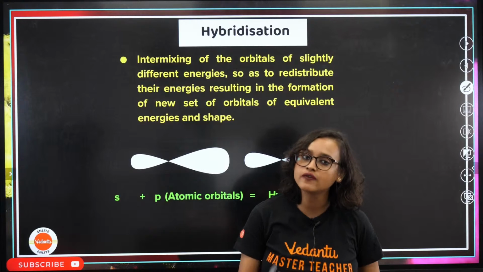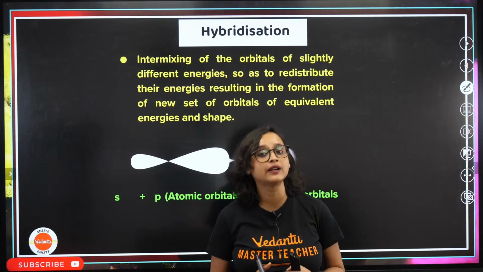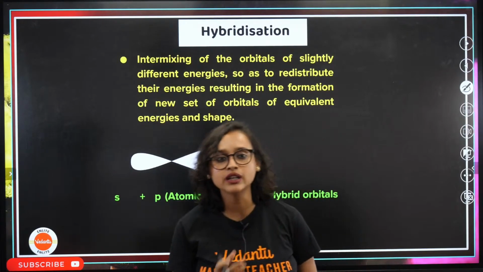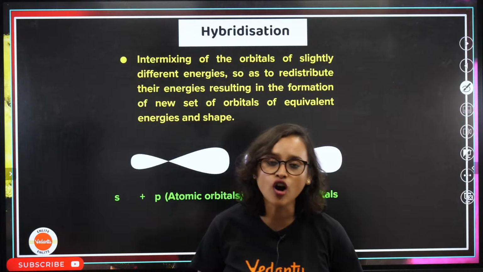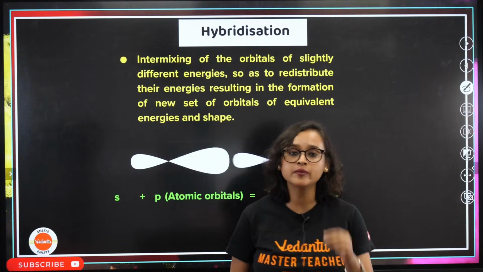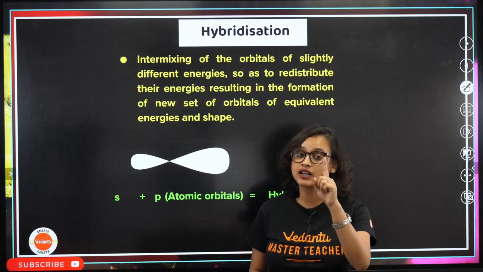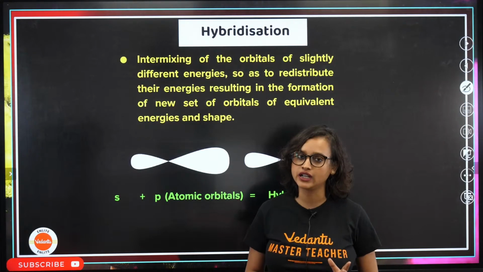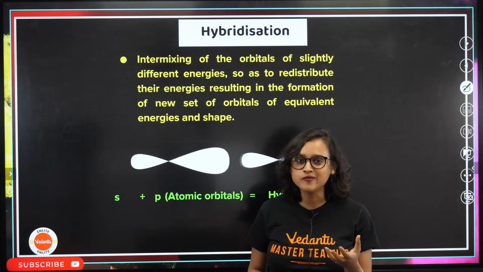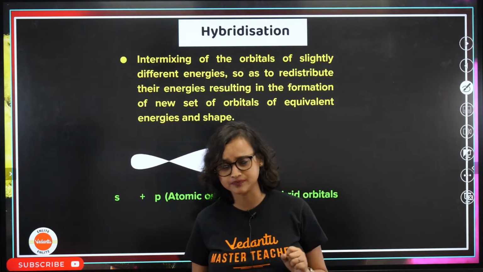In case of atoms, in this chapter of chemical bonding, hybridization means the same. The meaning of the English word hybridization does not change. Why was the hybridization concept proposed? Because valence bond theory definitely had certain limitations. Not everything was explained by it, so it was time to move on towards something new, and that's why hybridization came into picture.